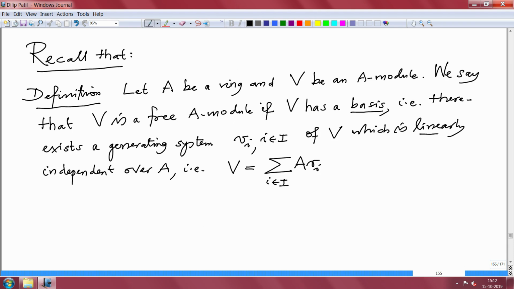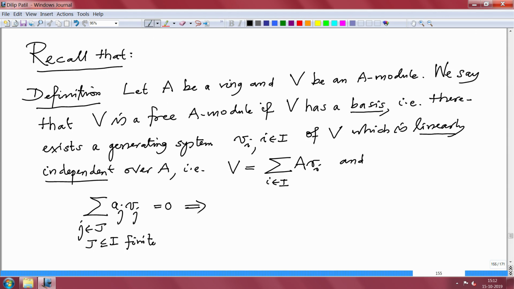And linearly independent means if a linear combination, summation a_j v_j, j in J, where J is a finite subset, is 0, then a_j equals 0 for all j in J.